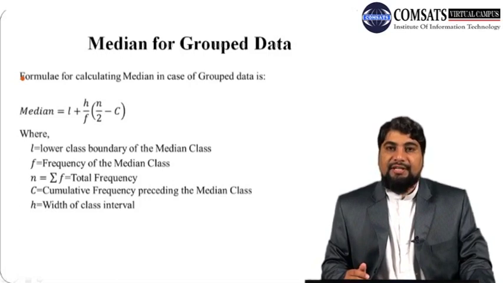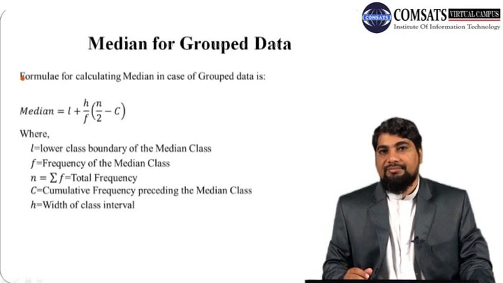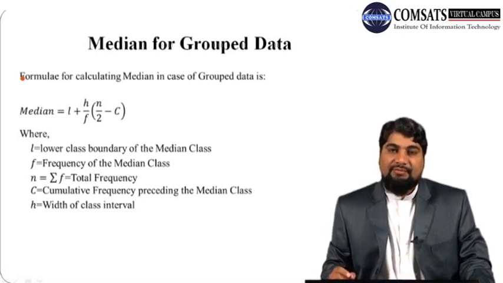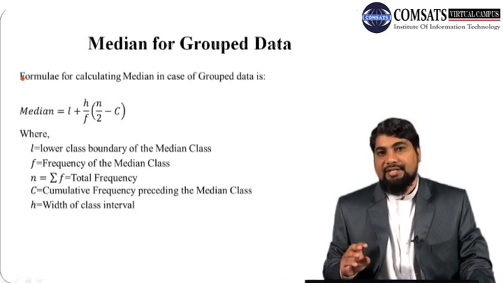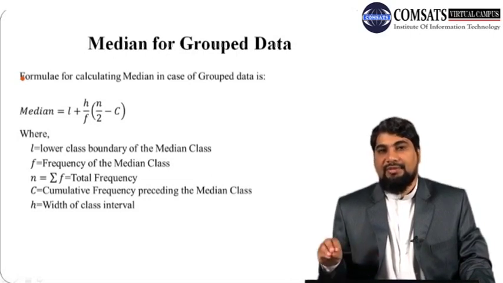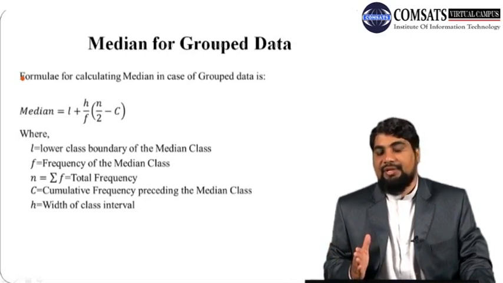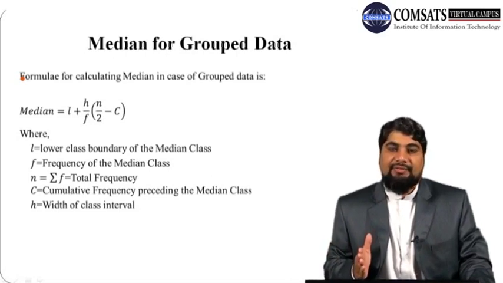For ungrouped data, suppose we have 5 numbers: 1, 2, 3, 4, 5, and these numbers are already in arranged form, so the median is the middle value. In this case, 3 is the median. Before 3 we have 2 numbers, and after 3 we have the remaining 2 numbers. So 3 is the middle point or the median value.